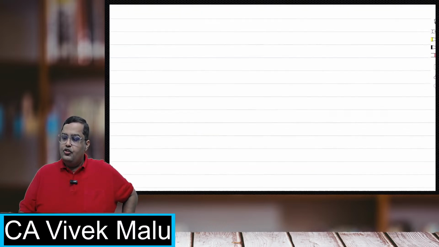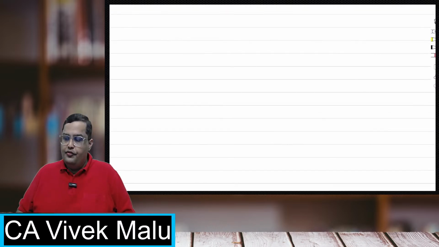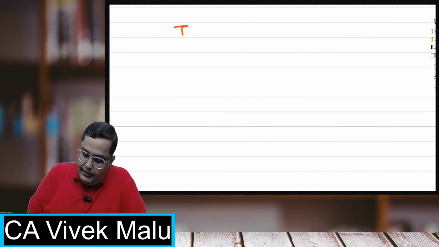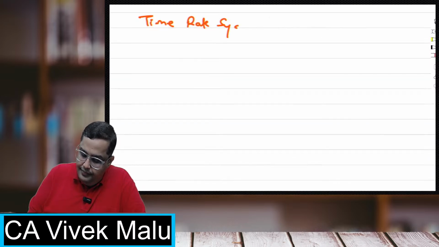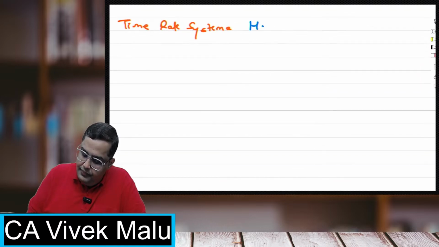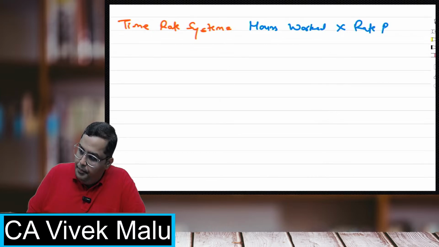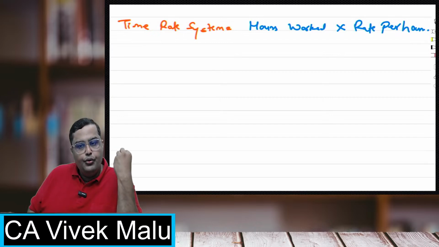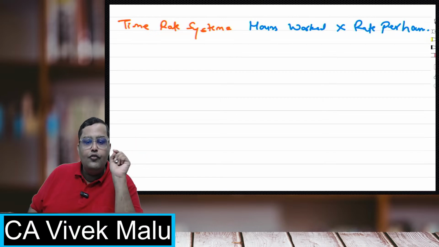Next, systems of wage payment. There are 4 systems of wage payment. First is the time rate system, which is very easy. Hours worked into rate per hour. Simple. जितना उन्होंने काम किया into rate per hour कर लीजिए, you will directly get what is their wages.